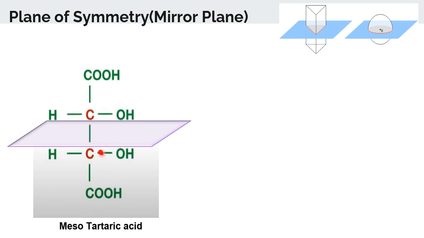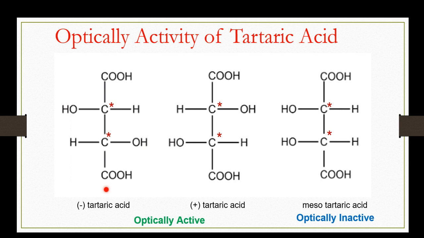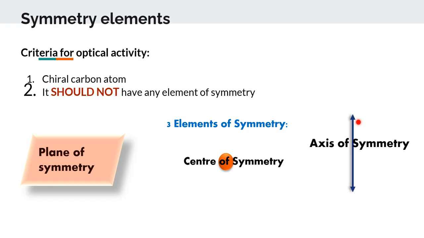So upper side is exactly like the lower side. So the same thing is possible in both the isomers, right? Be both the OH on the left hand side or right hand side. You can cut this molecule into two equal halves, right? So what we did, cutting the molecule using a plane, is called a symmetry element. This is one of the symmetry elements.